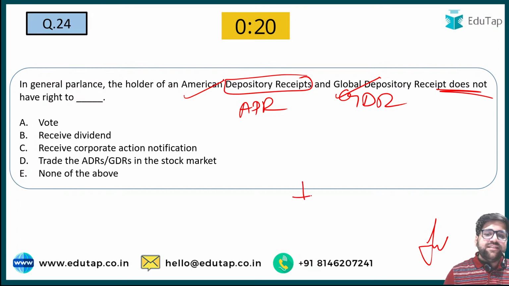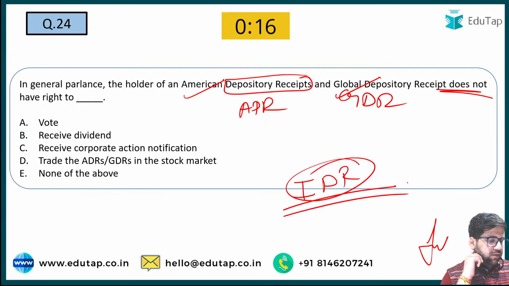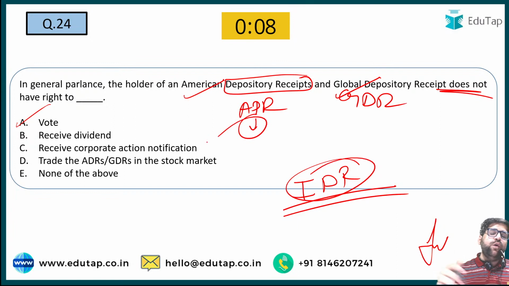In Indian context, there is also IDR, which is also known as Indian Depository Receipts. Yes, ADR and GDR. For example, if you want to raise some funds into the American economy through American Stock Exchange, then you will have to take the help of ADR. But if you are issuing ADR, then you will not get any voting rights.